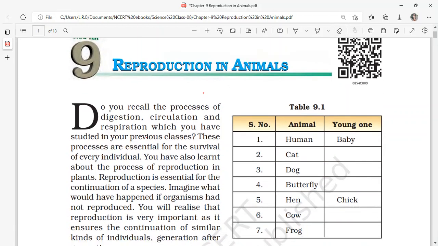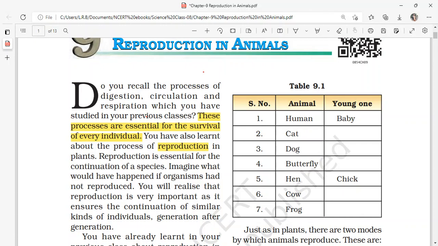Do you recall the processes of digestion, circulation and respiration which you have studied in your previous classes? These processes are essential for the survival of every individual. You have also learned about the process of reproduction in plants. So all the life processes like respiration, digestion, circulation are essential for the survival of every individual. So reproduction is also one of the essential processes that needs to be performed by organisms.